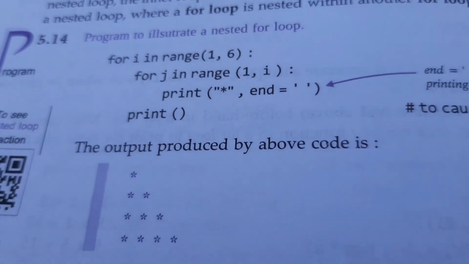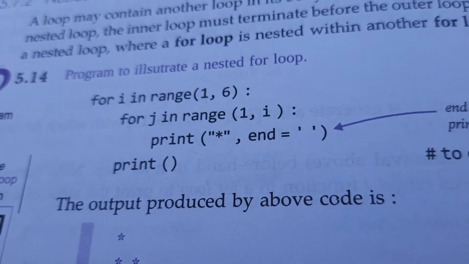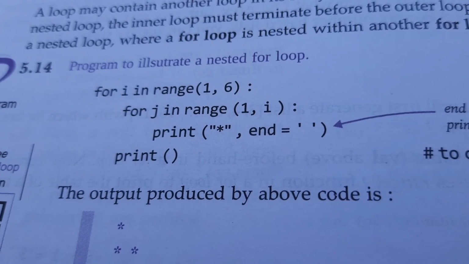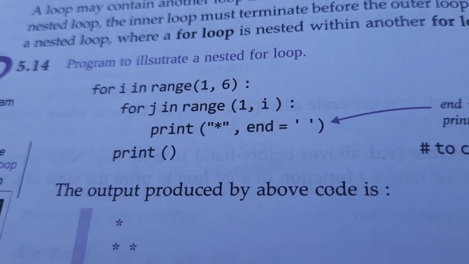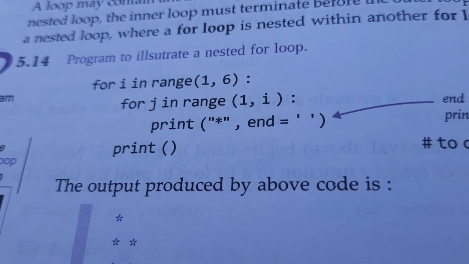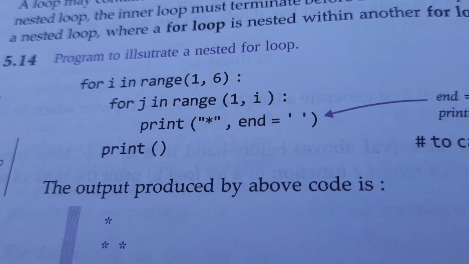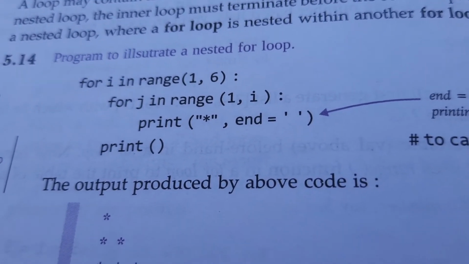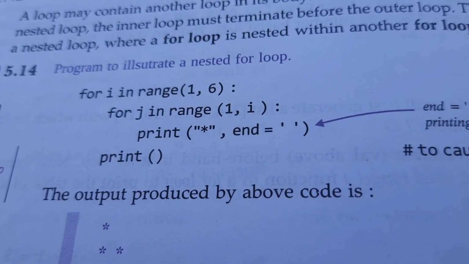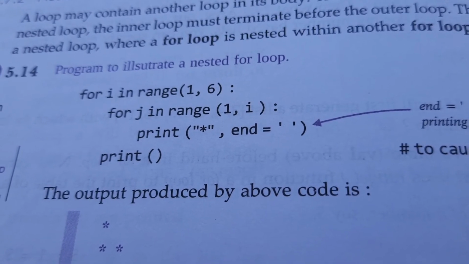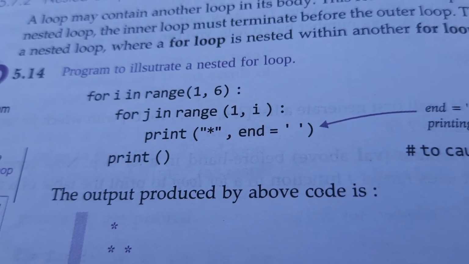To print the pyramid like star, star. Okay, so you have to write it with a nested for loop. For i in range 1, 6, you know the last value is never included. So that means 1 to 5. Then use another for loop, for j in range 1, i. Then again colon, then print star, end equal to inverted commas, start and close. That means you have to print in the same line.